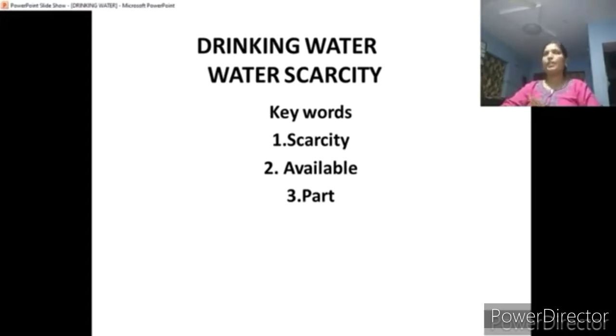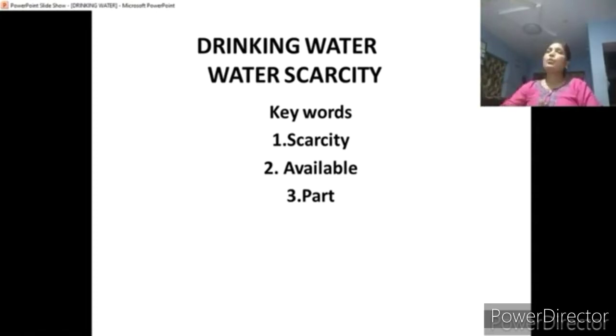So in today's class you are going to read about drinking water, what the meaning of water scarcity is, and how to face this scarcity we are going to learn. And the keywords in this chapter are scarcity, available, part. So these are the keywords, learn them well, children, they will be useful for you in writing the worksheet.